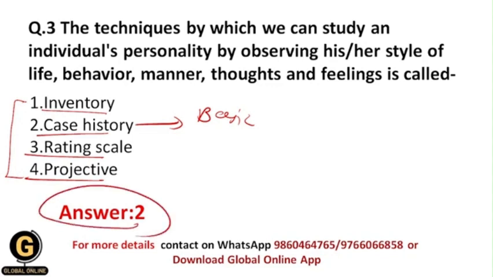And the other options such as inventory, rating scale, projective are also techniques, but they are not techniques by which we can study an individual's personality by observation. Okay, and that's why the correct answer is 2, that is case history.